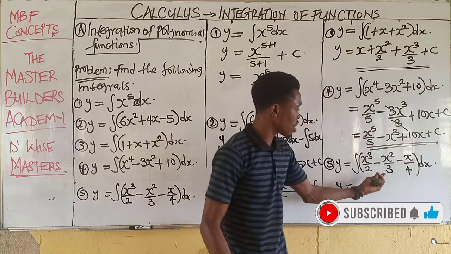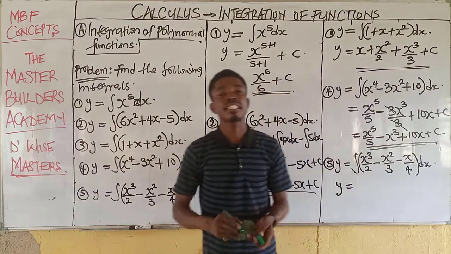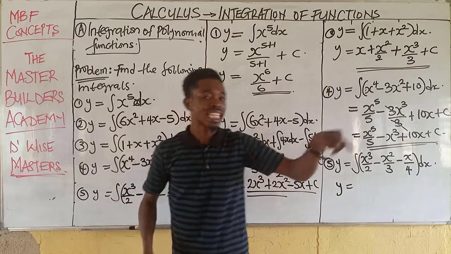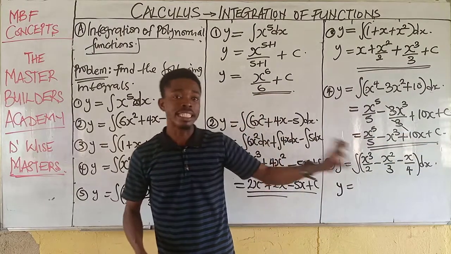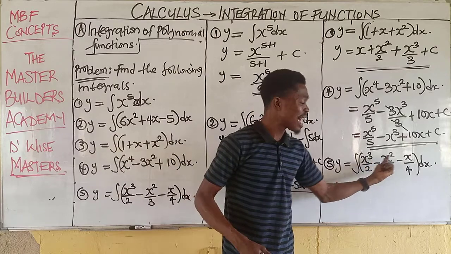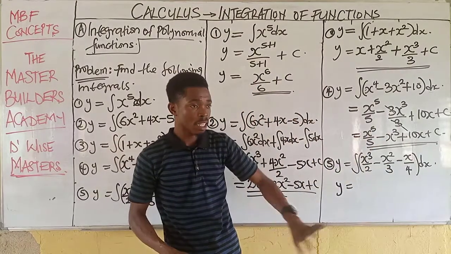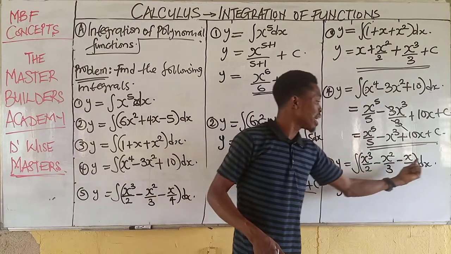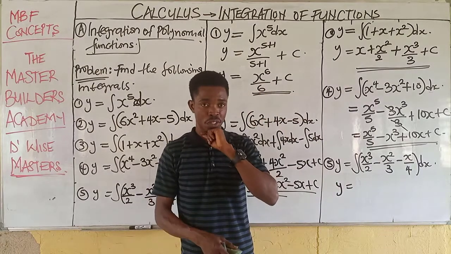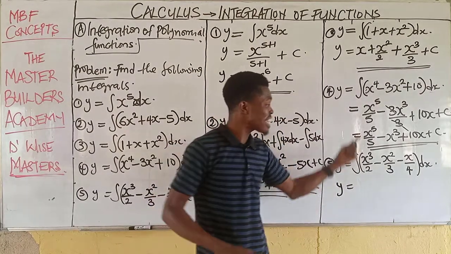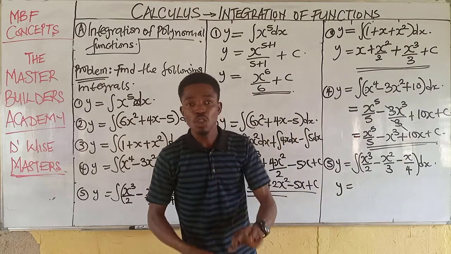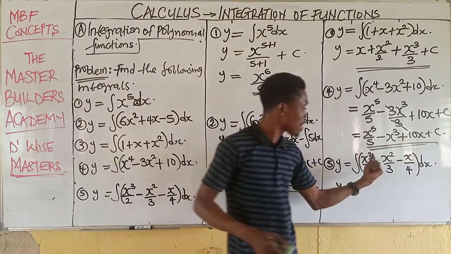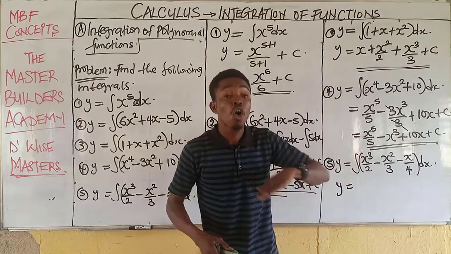Now when we look at this, of course this question came as a fraction. But the interest here is, where is the x located? Is it at the numerator or at the denominator? Why am I explaining this in this way? Understand that when you have x at the numerator, the way you will treat this is different from when you have x at the denominator. So when you have x at the numerator, it is still a polynomial function, direct polynomial. But when you have x at the denominator, then you have inverse. So the way you treat inverse polynomial function is different from the way you treat direct polynomial function. So you watch out for where you have x, either at the numerator or at the denominator.